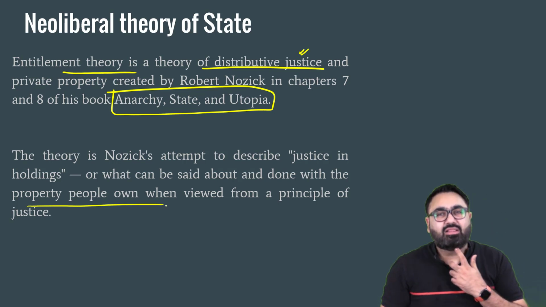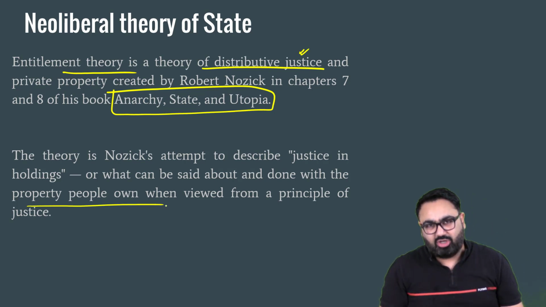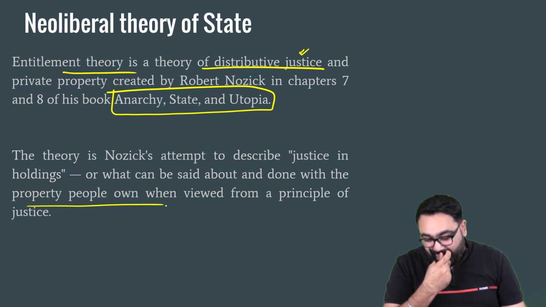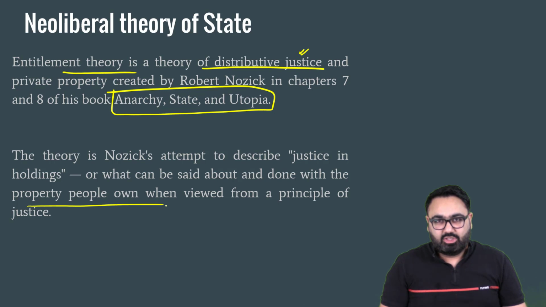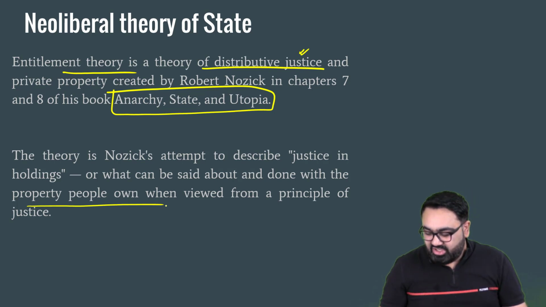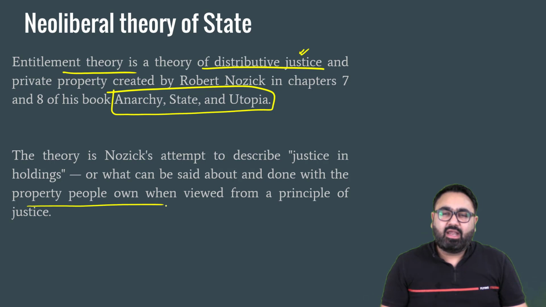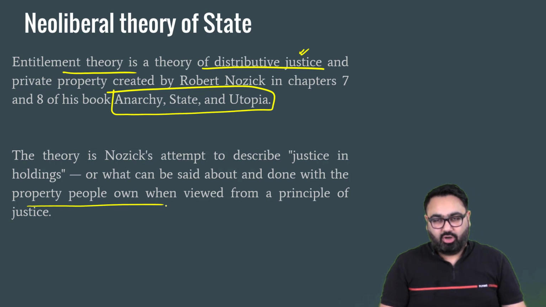Because for liberal thinkers such as John Locke, Robert Nozick, Hayek, etc., the right to property has always been one of the most important rights. John Locke, for example, talked a lot about how the state should not interfere in people owning property, because in earlier times in ancient history, a big debate was, should an individual have the right to own property or not?